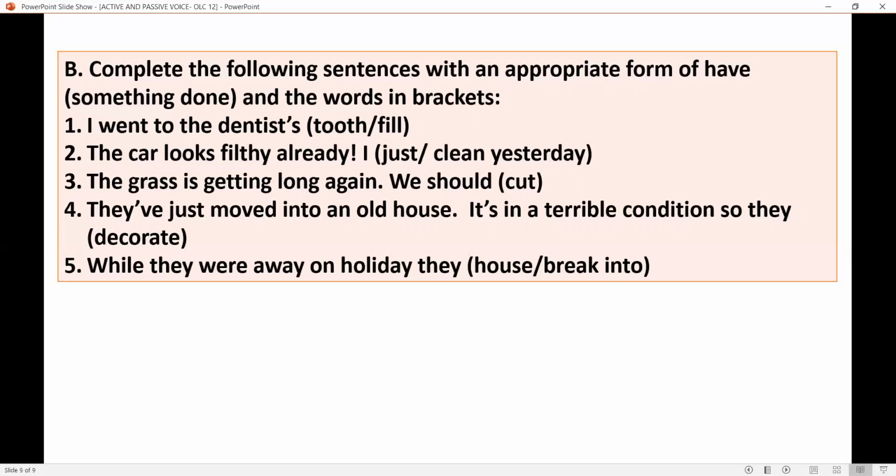Next one, the car looks filthy already. I, in brackets, just clean yesterday. Third one is: the grass is getting long again. We should, in brackets, cut. Question 4, they have just moved into an old house. It's in a terrible condition, so they, in brackets, decorate. Sentence 5 is: while they were away on holiday, they, in brackets, house break into. Now you can pause the video and write the answers yourself. Try to write the answers yourself.